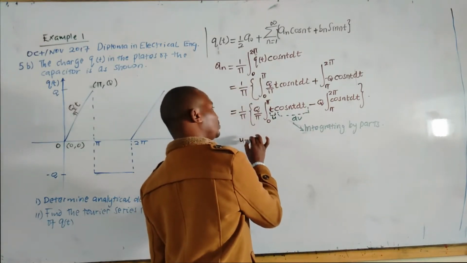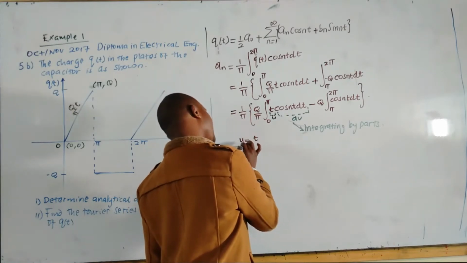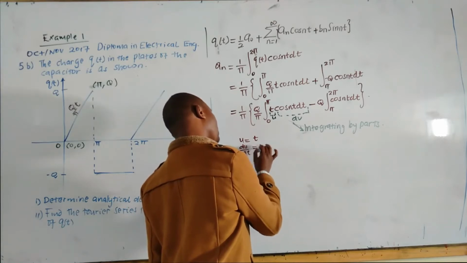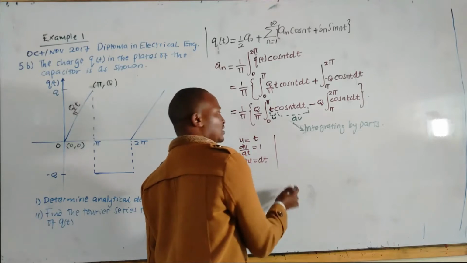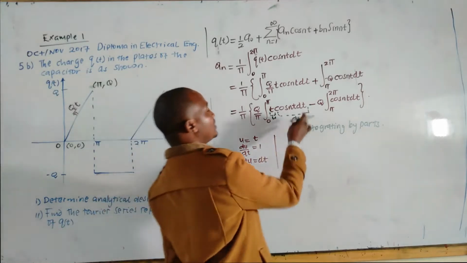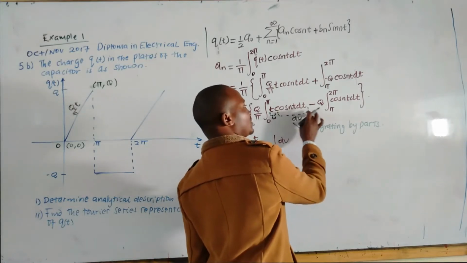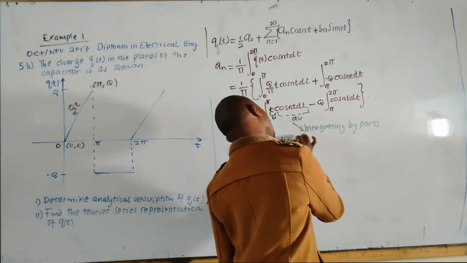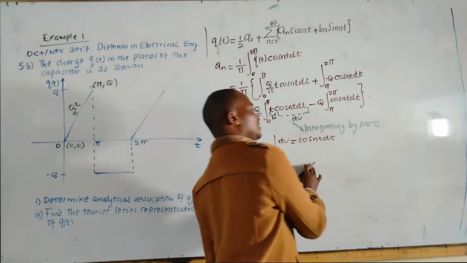So here we apply integration by parts. U is equal to t. We need du dt, which is equal to 1. Du is equal to dt. We have dv, this portion dv, which is cos nt dt.